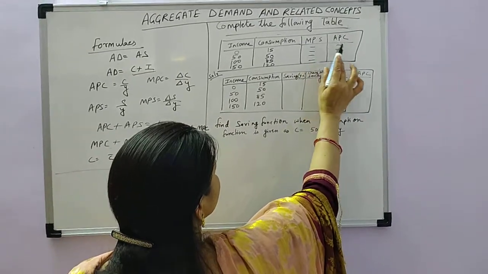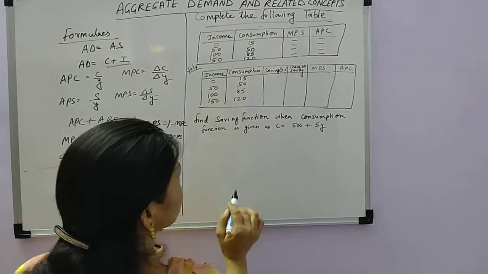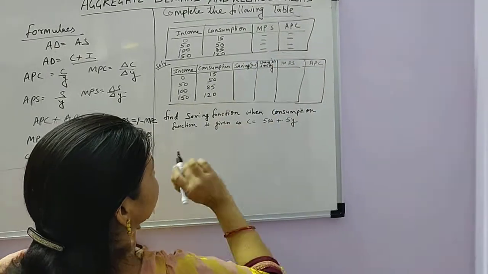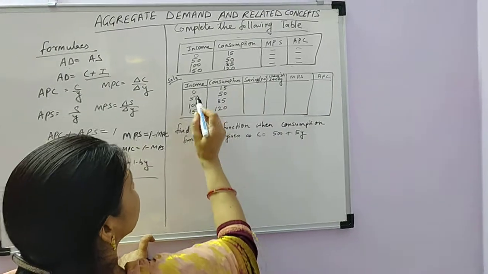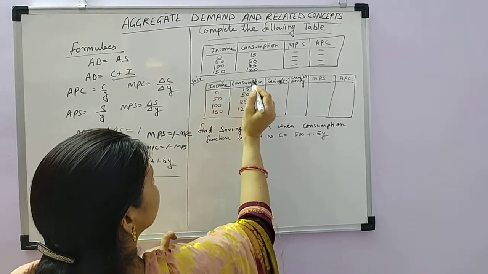So for calculating MPS and MPC, you need saving also. That is MPS, you need saving. How can you calculate saving? The formula of saving is Y minus C. This is income, this is Y, and this is C.